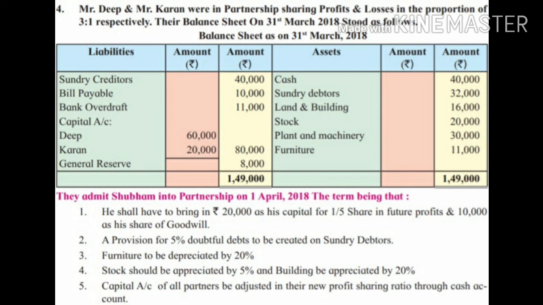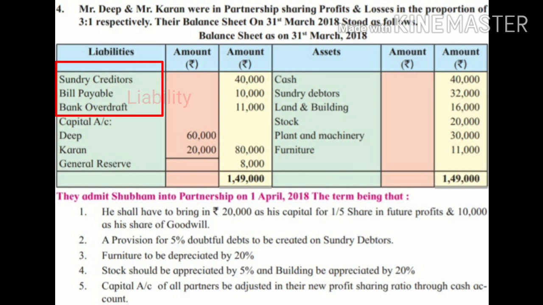Now see the accounts given on the liability side. They will be recorded either on the liability side, or, if they have a credit balance, in the partners capital account. For example, the first one, sundry creditors, will be recorded in the new balance sheet on the liability side; bills payable, liability side; bank overdraft, liability side.